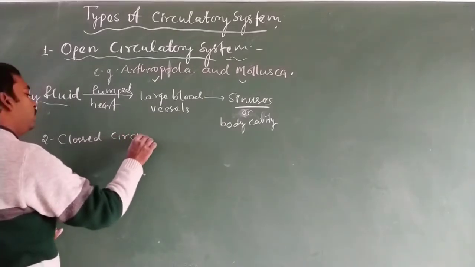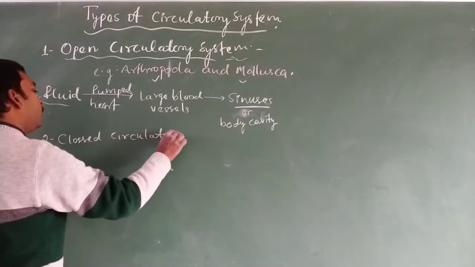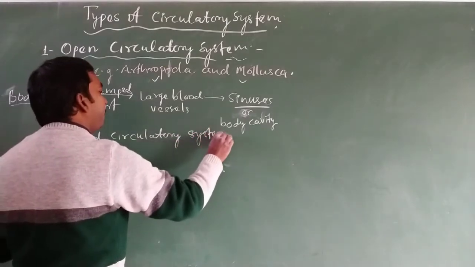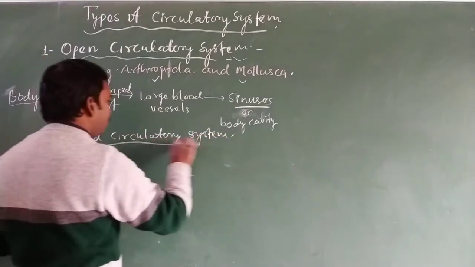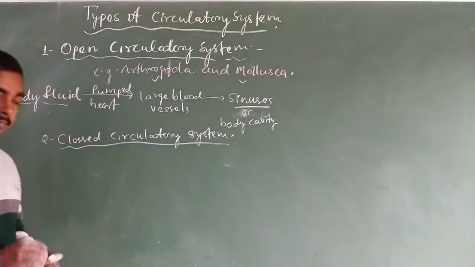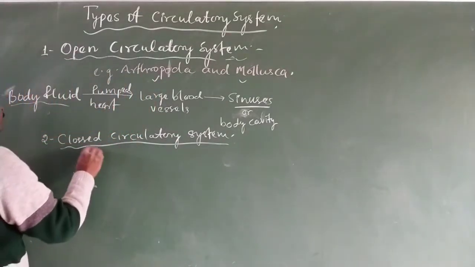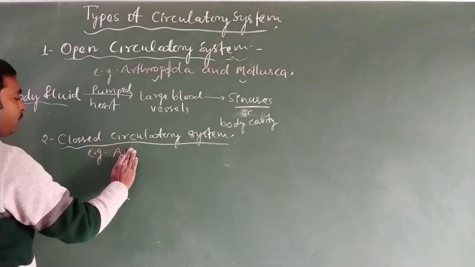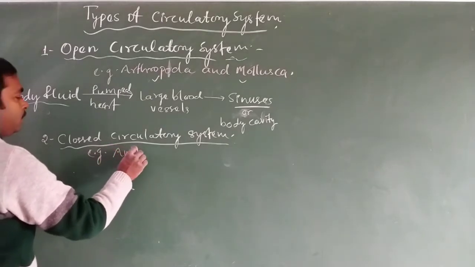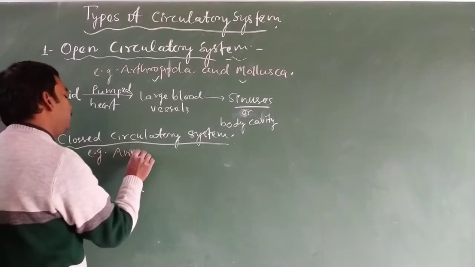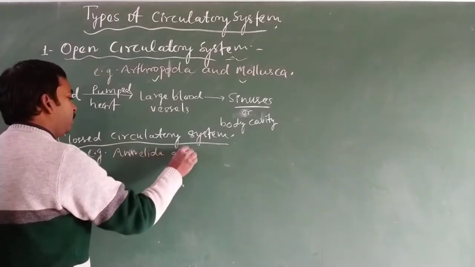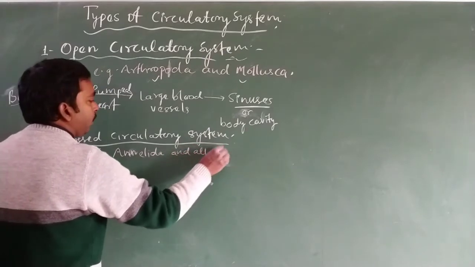The second is the closed circulatory system. Examples of the closed circulatory system are found in annelids, which are invertebrates, and in all chordates.